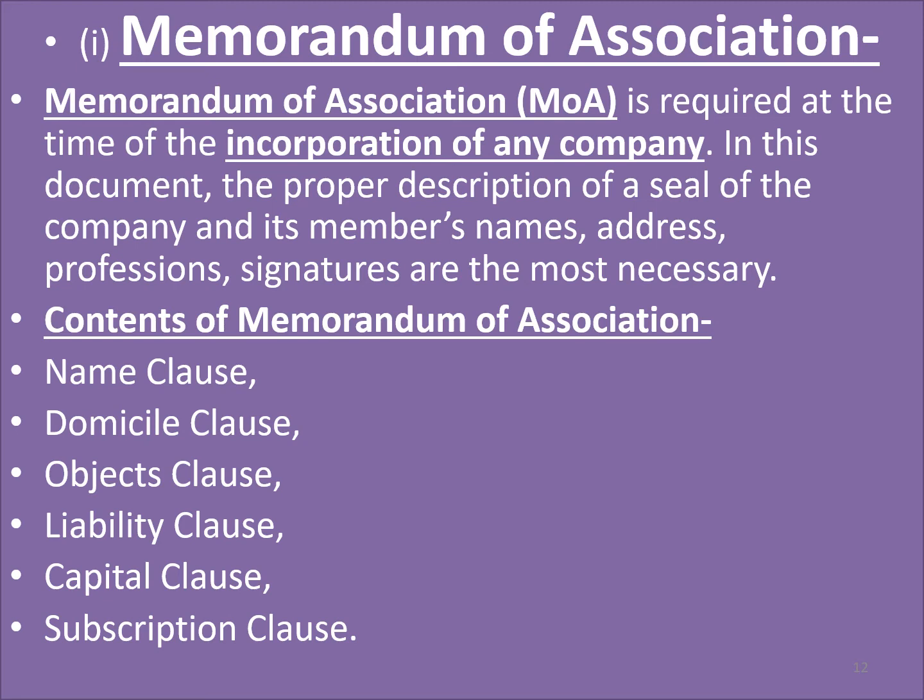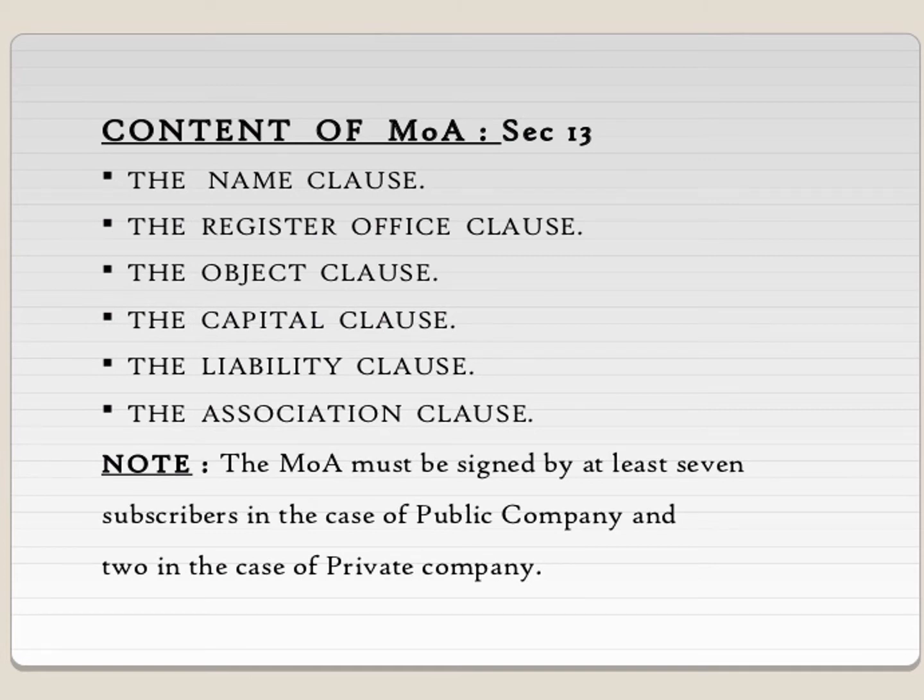And the subscription or association clause, which is an undertaking by the people associated in the formation of the company, giving an undertaking that all the information is certified to the best of their knowledge and they are responsible for it. Here, a note I wanted to give is that this memorandum of association must be signed by at least 7 subscribers in the case of a public company and at least 2 in the case of a private company.